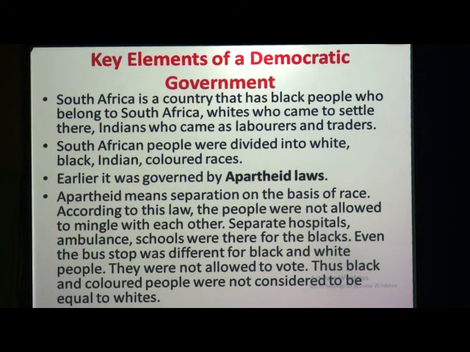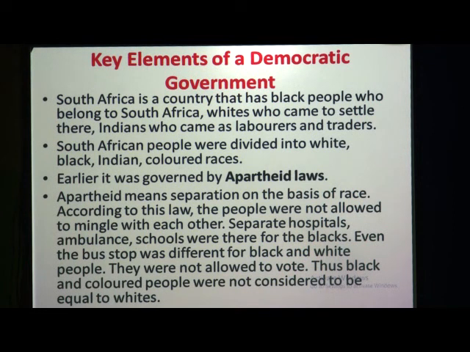So what do you mean by apartheid laws? Apartheid means separation on the basis of race. Apartheid laws mean separating the people on the basis of race. Now race means dividing the people on the basis of their religions, their caste, their physical differences, and their languages. So apartheid means separation on the basis of race.